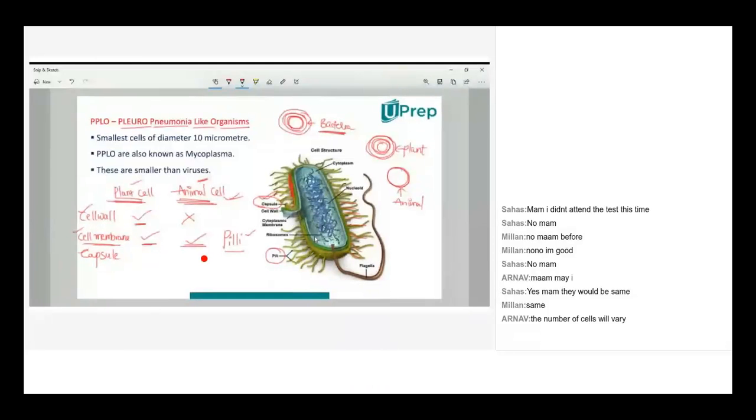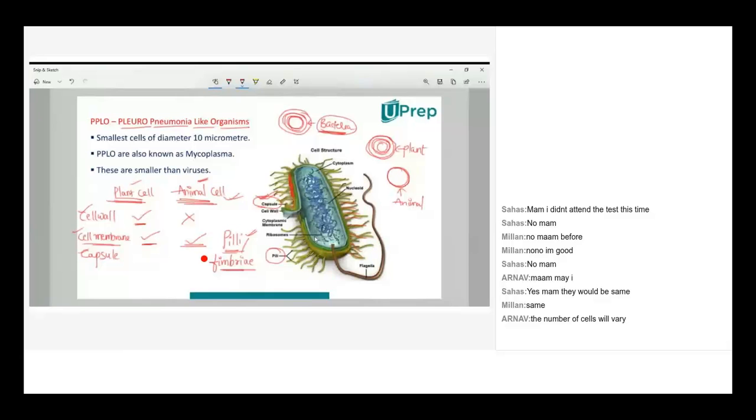Pili are nothing but hair-like projections which help in reproduction of bacteria. In some textbooks, they refer to pili as fimbriae. Both words are synonymous. Pili or fimbriae you will find on the outside of the capsule only in bacteria. This is the basic difference between plant cell, animal cell and bacterial cell.